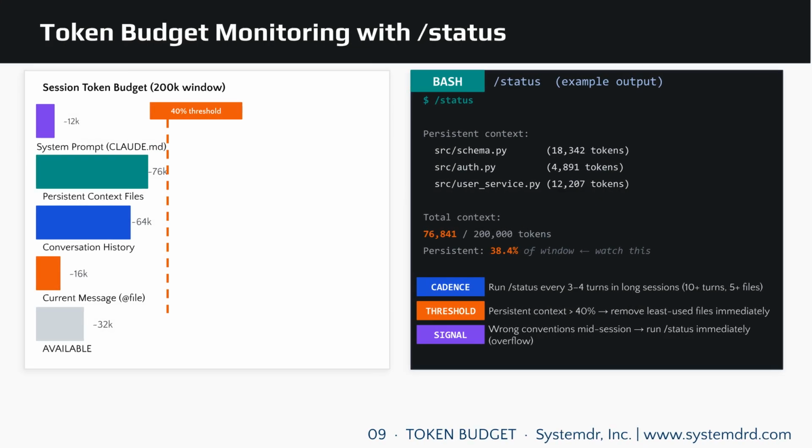Budget monitoring with /status is crucial to avoid silent overflow. Keep persistent context under the 40% threshold, about 80K tokens for a 200K window. This leaves space for the system prompt, history, and responses. Run /status every 3 to 4 turns in long sessions. If the model starts ignoring conventions, that is the signal that overflow has truncated your Claude.md file.